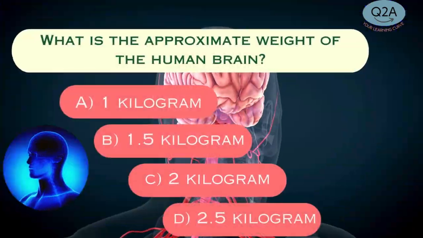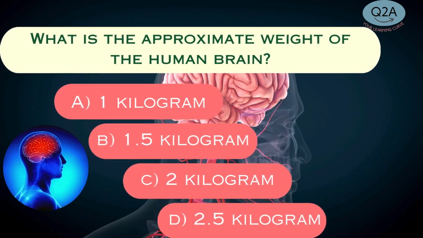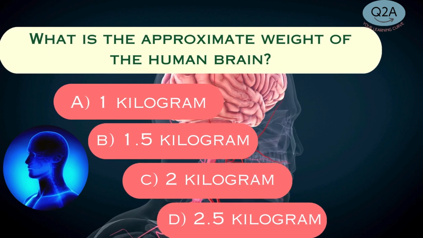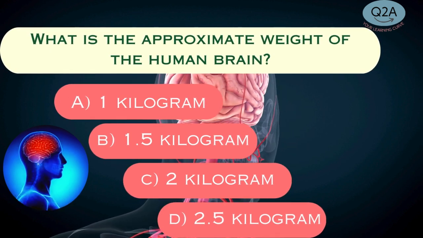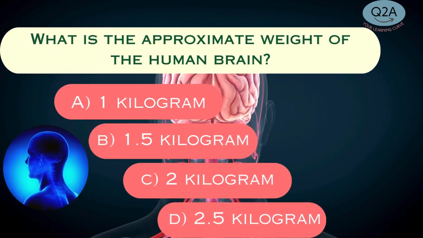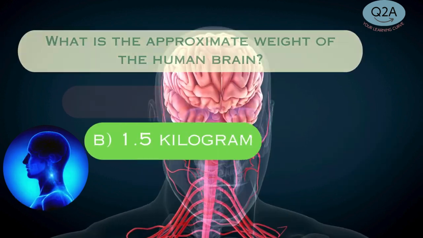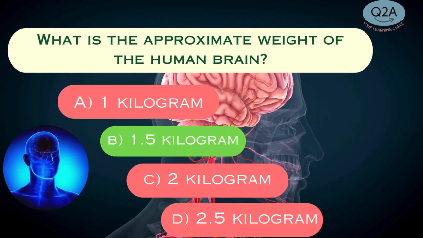What is the approximate weight of the human brain? A. 1 kilogram. B. 1.5 kilogram. C. 2 kilogram. D. 2.5 kilogram. Answer B. 1.5 kilogram.